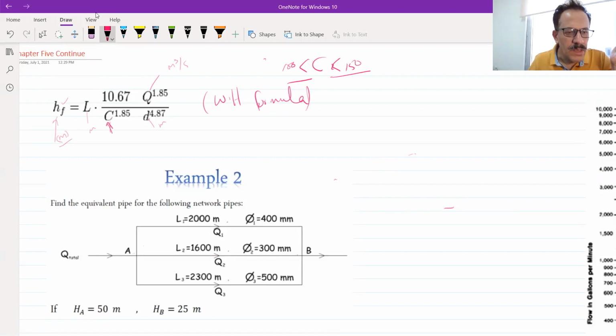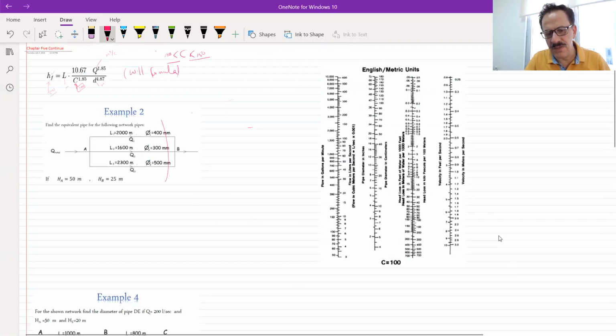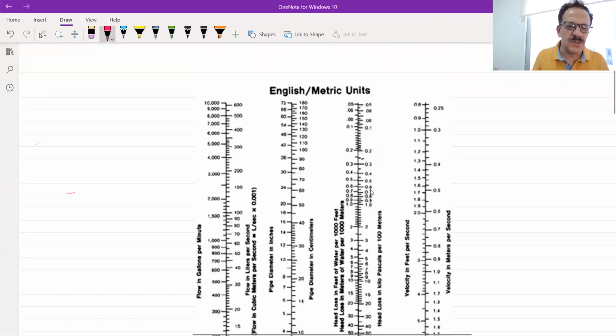Now, what if we use C as 100? You can either use this equation, or you can use this nomograph. This nomograph is between the diameter, Q, S and I think velocity.